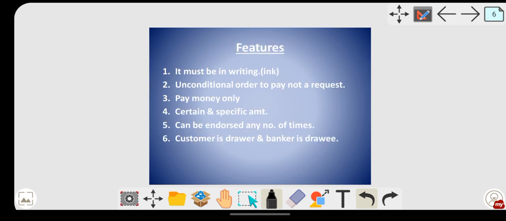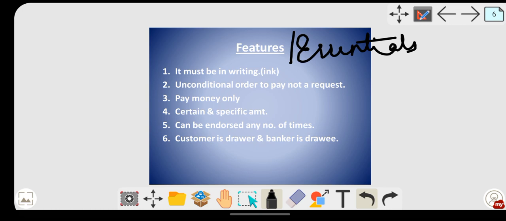Now features or essentials of a check. Okay, you can also call it essentials of a check. So what are the things that are necessary for a check, and what are the conditions for a check to be called a valid check, without which, suppose if date is missing, at that time it won't be called a valid check. So we'll see one by one.